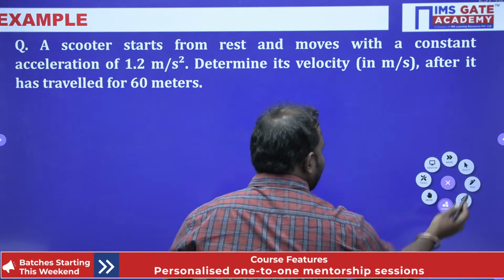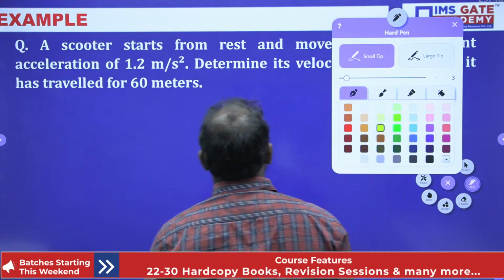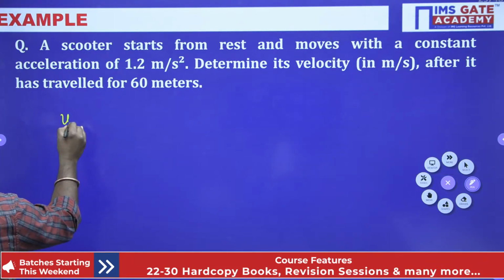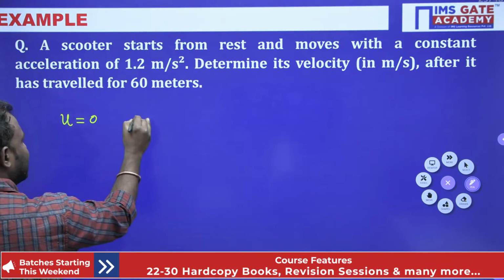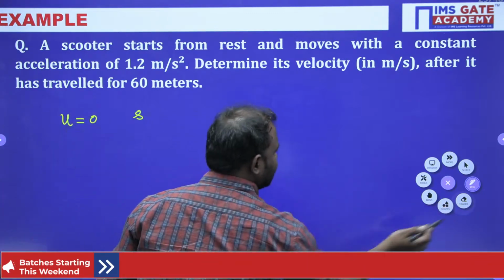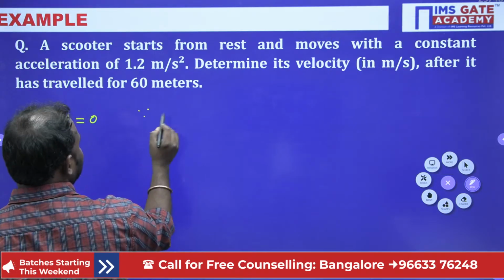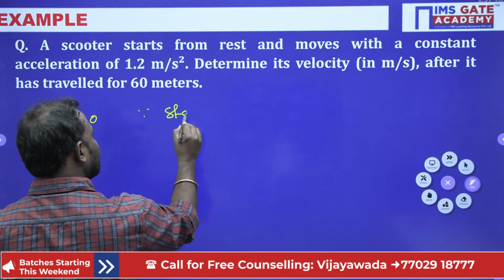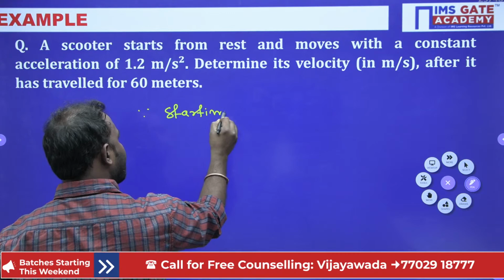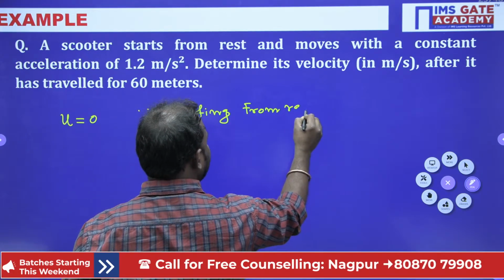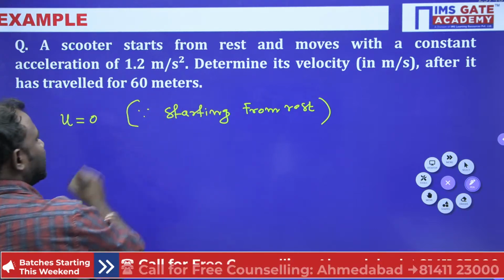Now here, according to the problem data, I will write it as: scooter starting from rest, right? U equal to 0, since it is starting from rest.